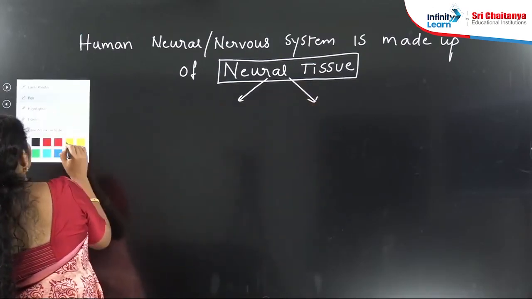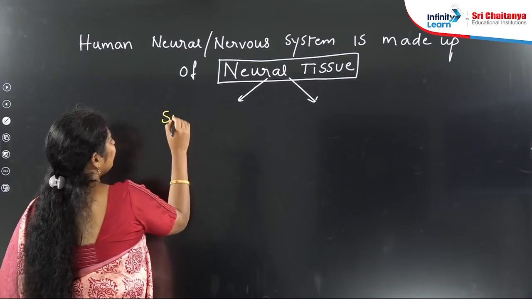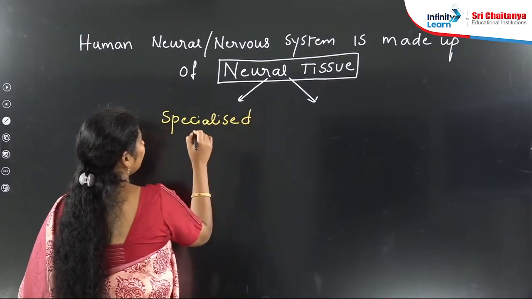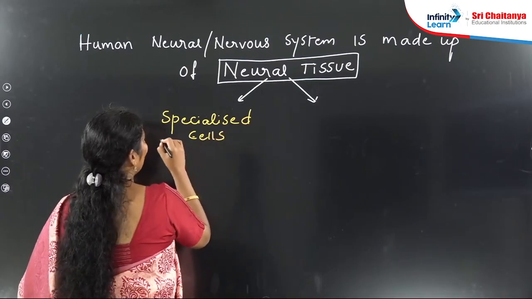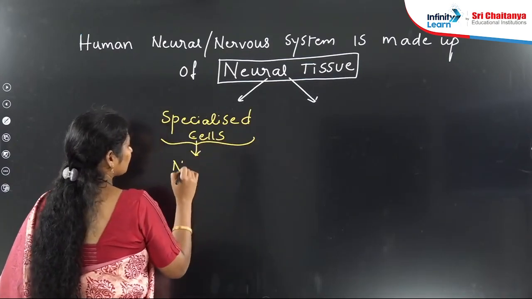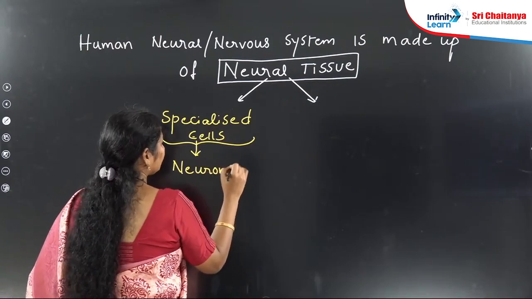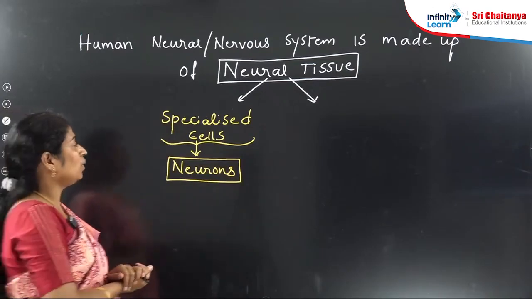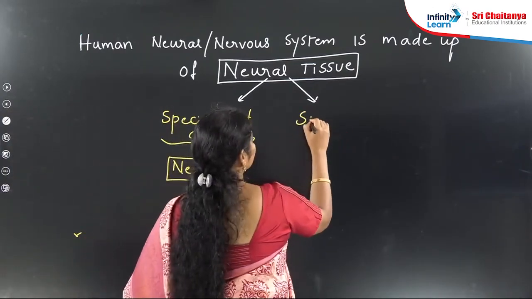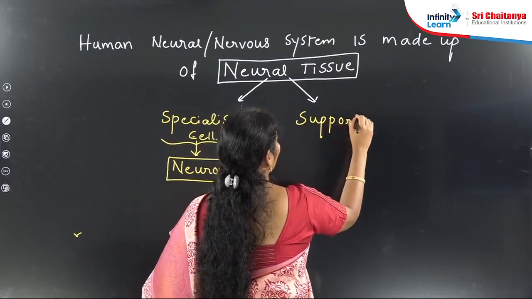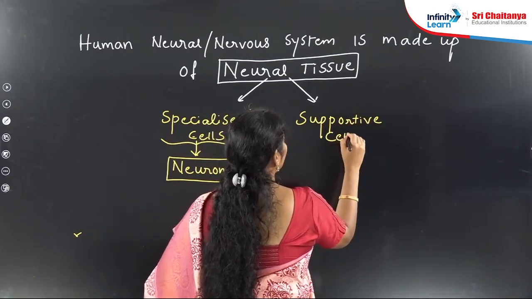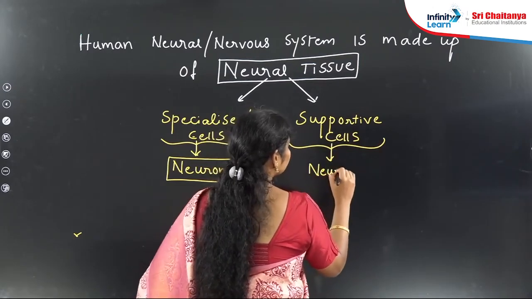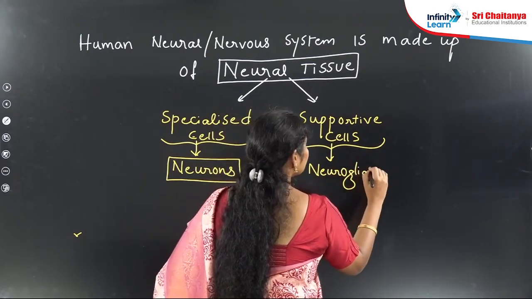This neural tissue consists of two types of cells. What are those two types of cells? One is highly specialized cells, which is also an NCERT line, called neurons. And the second one is supportive cells. These supportive cells are known as neuroglial cells.